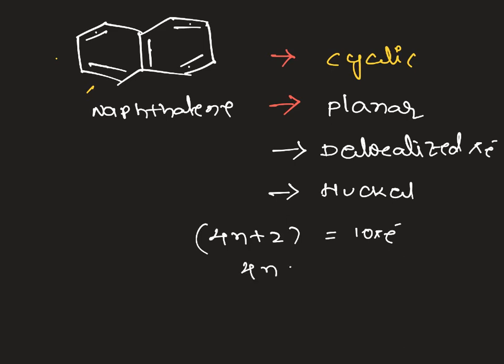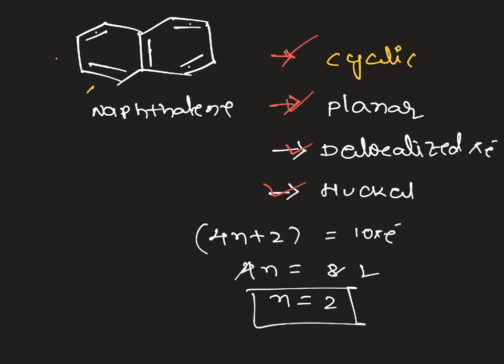So here 4n equals 8 and we get n value 2. Hence it is following Huckel's condition. So naphthalene is an aromatic molecule. It is simultaneously satisfying all four conditions. Hence we call it aromatic in nature.